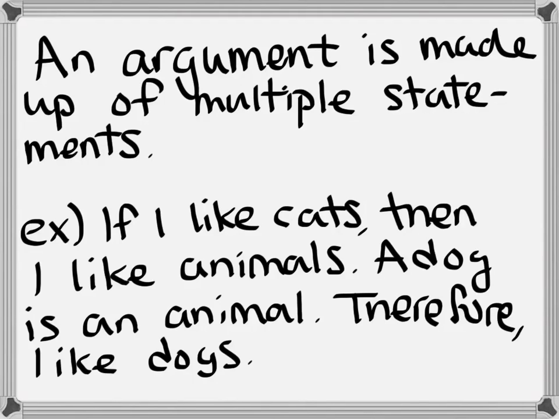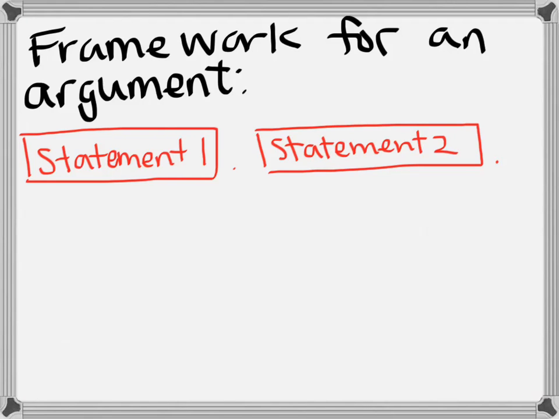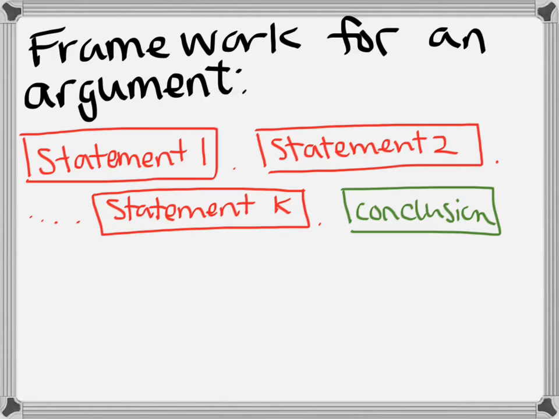So for instance, here's an argument that I could tell you. If I like cats, then I like animals. A dog is an animal, therefore, I like dogs. The framework for an argument is the following. We have multiple statements, so like statement 1, statement 2, all the way up to however many statements we have. This is the building block to your argument. And then we lastly have a conclusion.